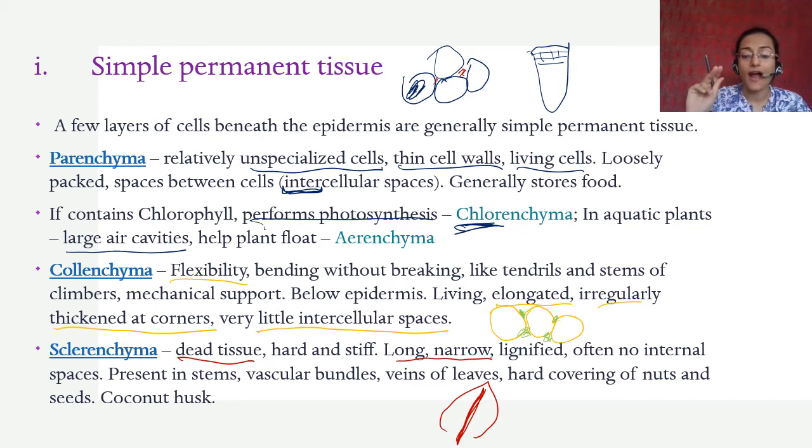It is found in the hard coverings of nuts and seeds, you know, walnuts वगैरह होते हैं, the hard covering, that is sclerenchymatous tissue. So basically cork, for example, you saw that cork cells में sclerenchyma ऐसे वो rooms cells देखे थे, right, उसमें. So that is sclerenchymatous tissue, that is dead tissue.